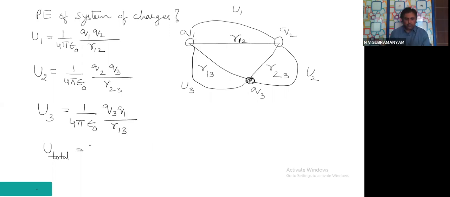Tell me, all of you. U1 plus U2 plus U3. That means the three potential energies I have to add. Shall we add? One is U1, one is U2, one is U3.